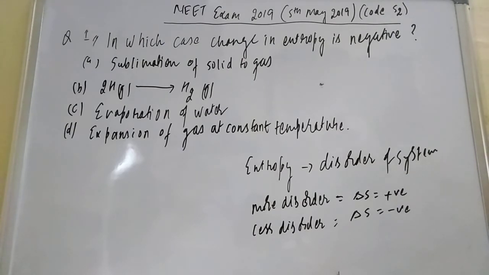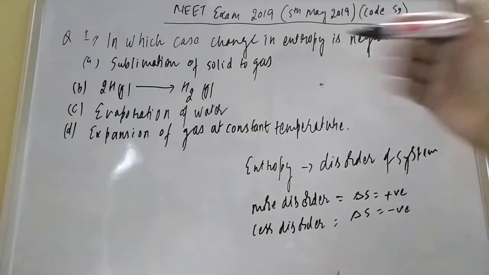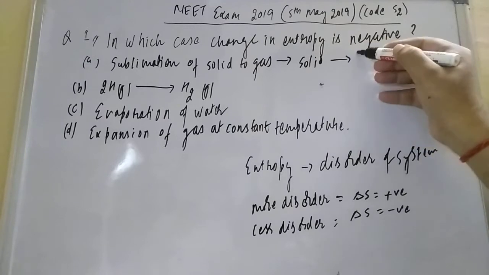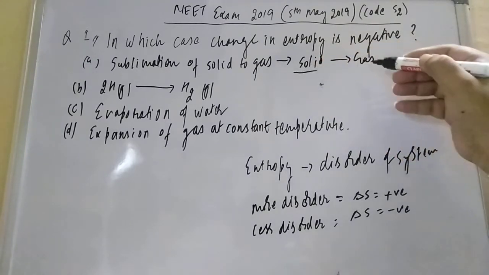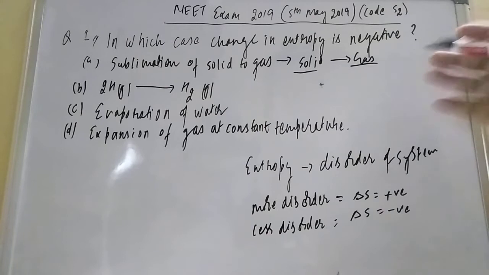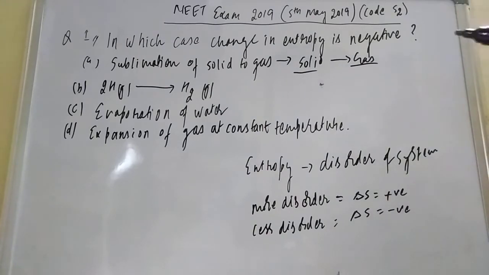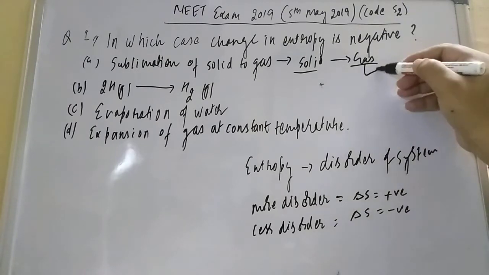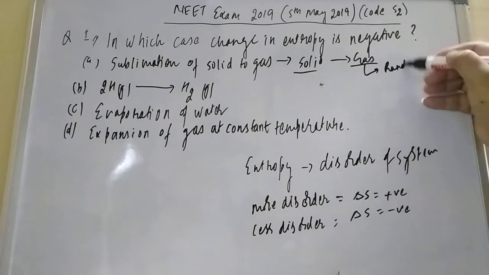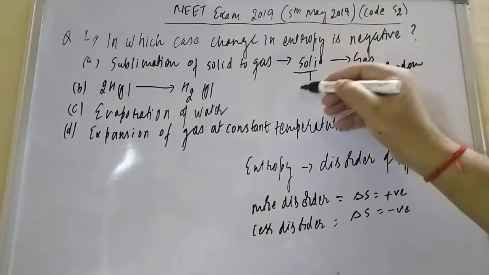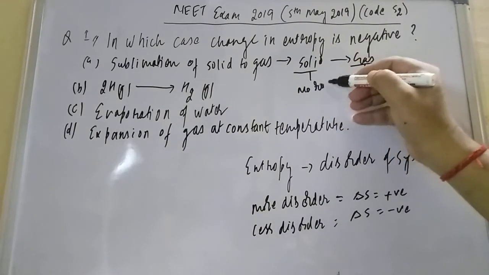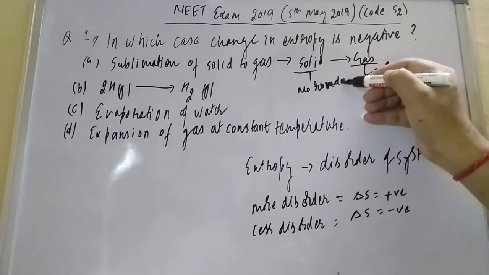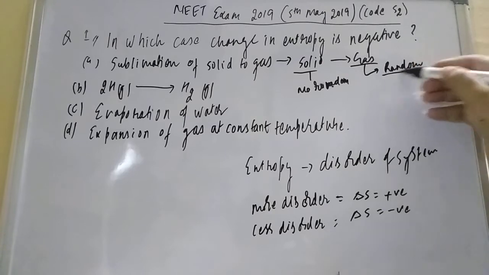The first one is sublimation of solid to gas. Here we have solid to gas. You know, in the solid more attractive forces are there, but in the gas there are no van der Waals forces. So when we talk about randomness, the gaseous system is more random, while the solid has no such randomness of particles.